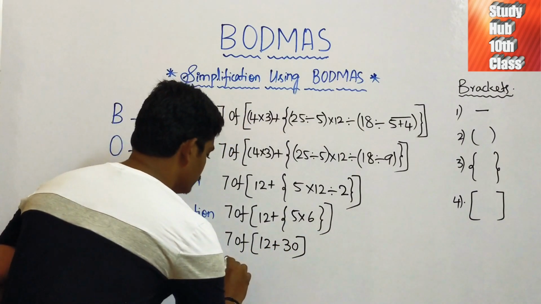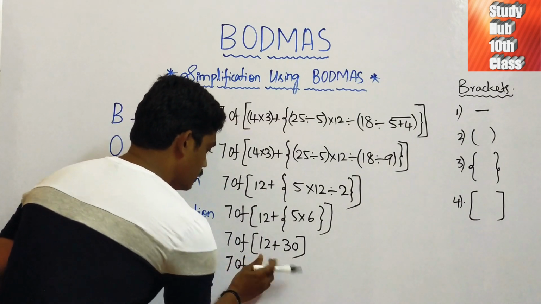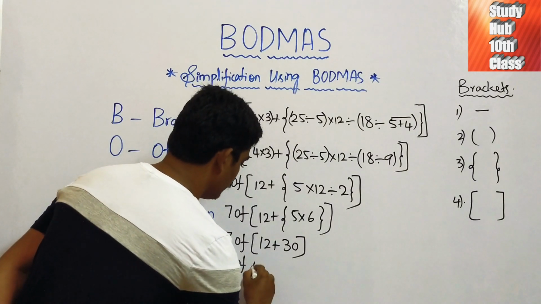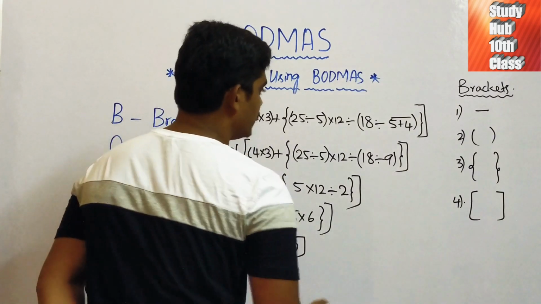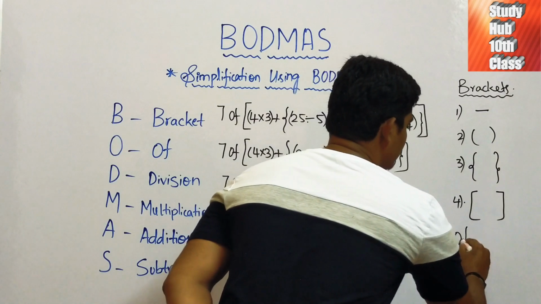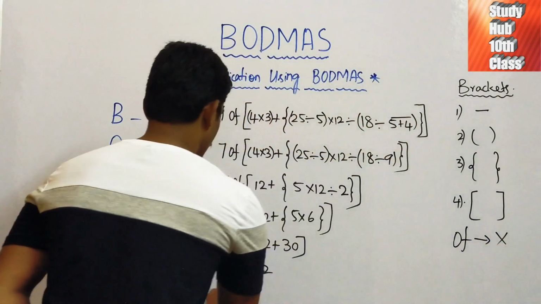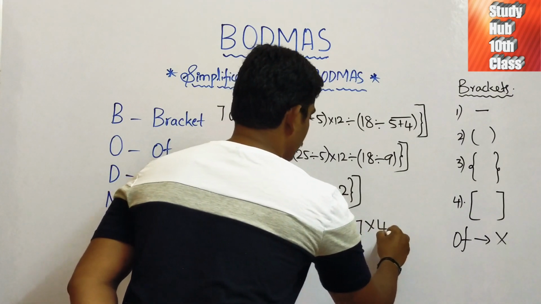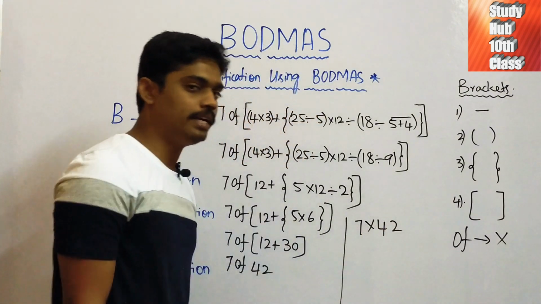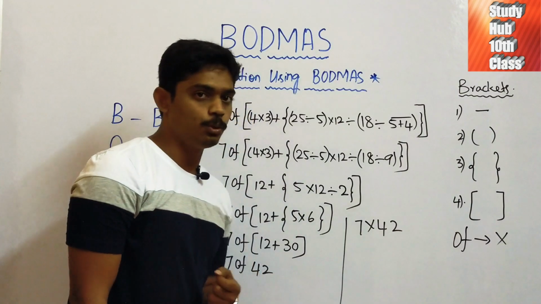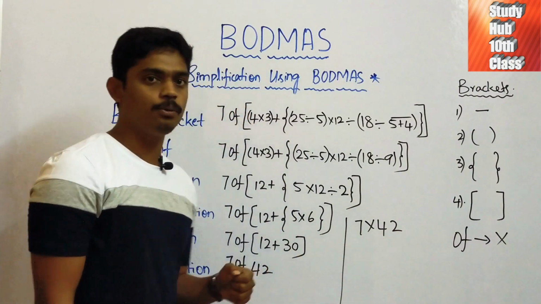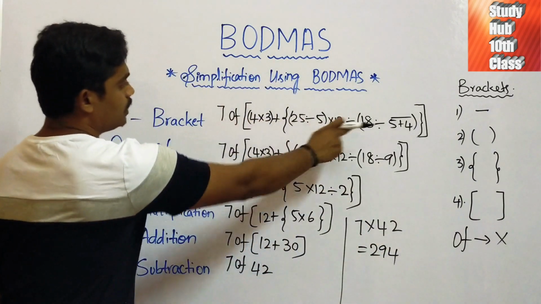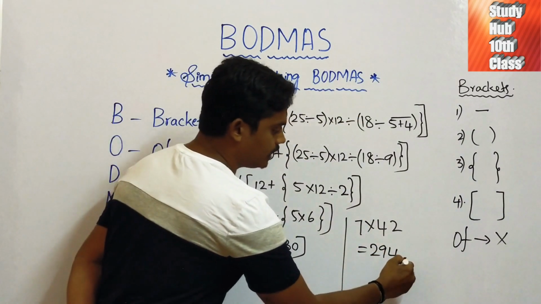Okay. Now for 7 of, we solve the bracket. 12 plus 30 is 42. As I have said before, we take of as multiplication. So 7 of 42 means 7 into 42. 7 4s are 28, which is 280, and 7 2s are 14. 280 plus 14 is 294. So the answer for this very big problem is 294, friends.